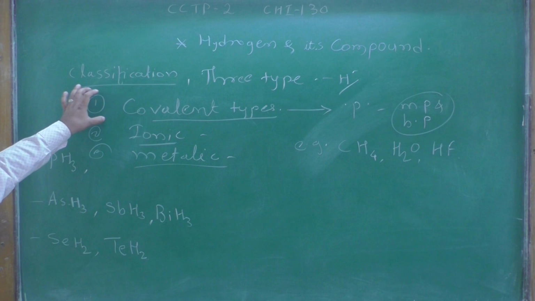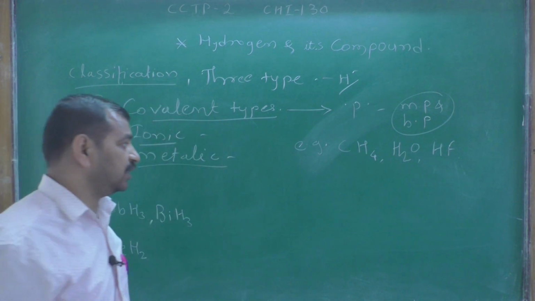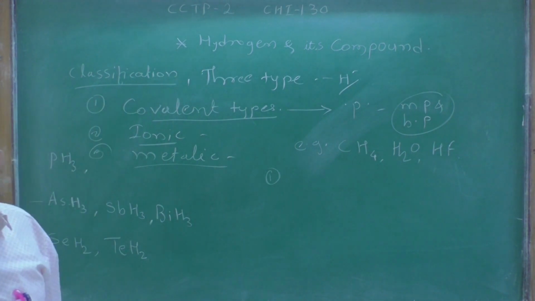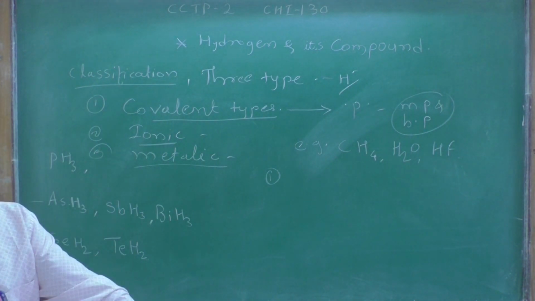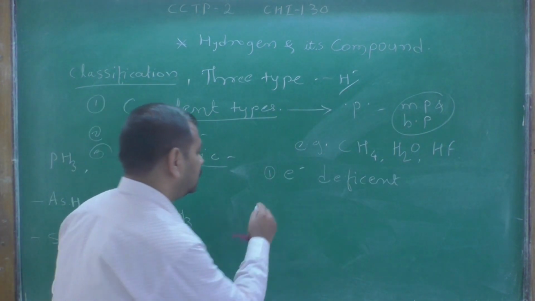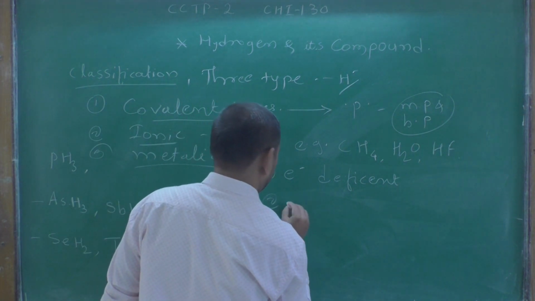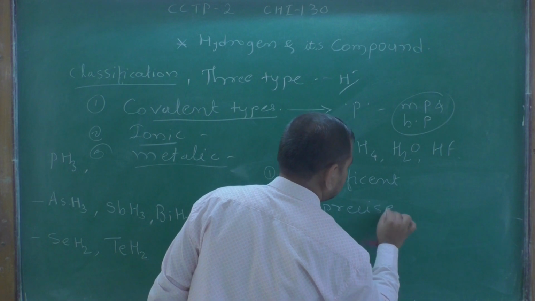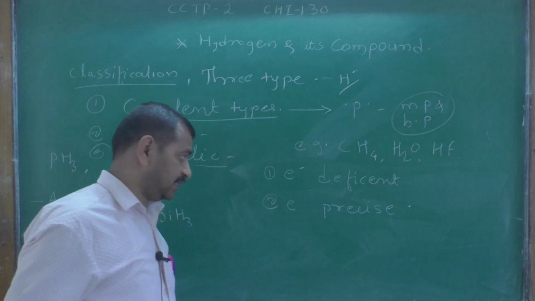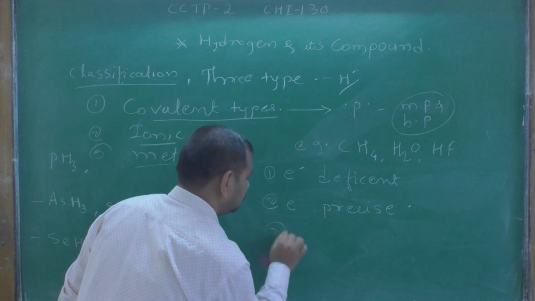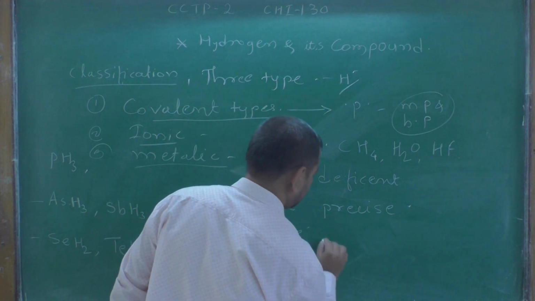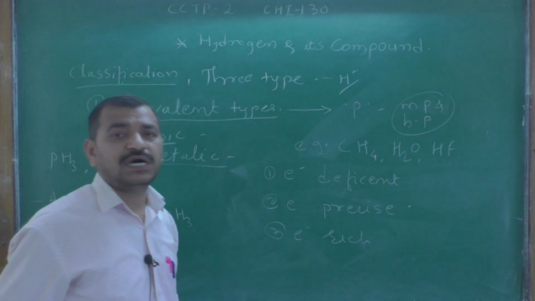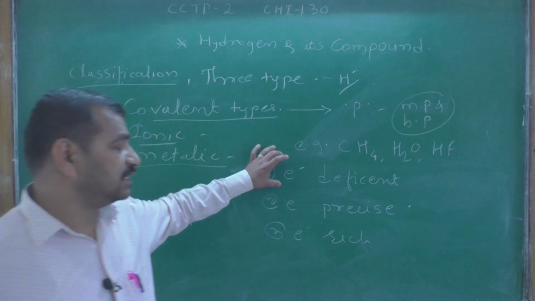These covalent hydrides are again classified into three classes. First is electron deficient, second is electron precise, and third is electron rich hydrides.